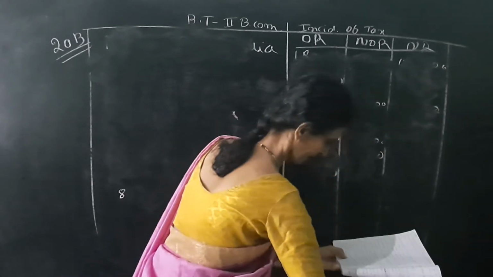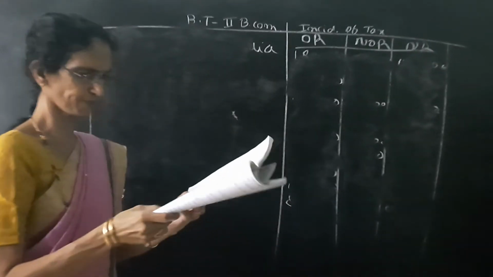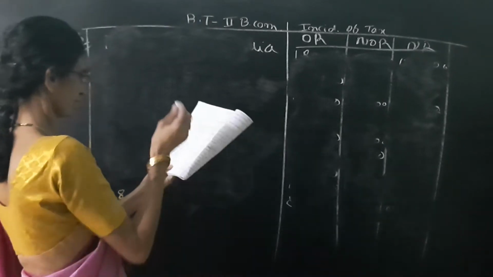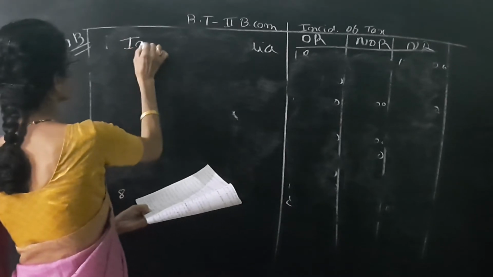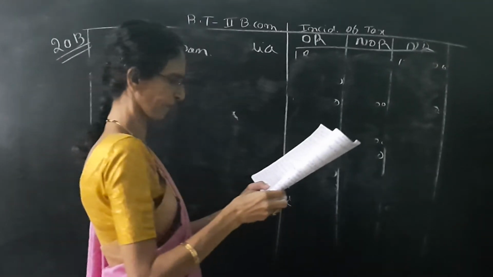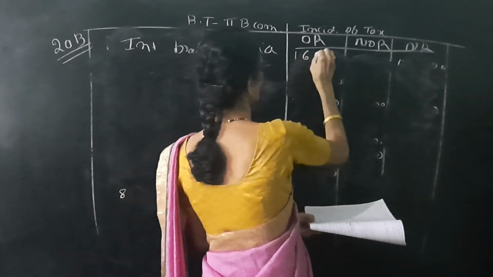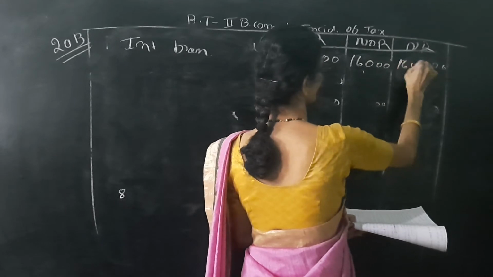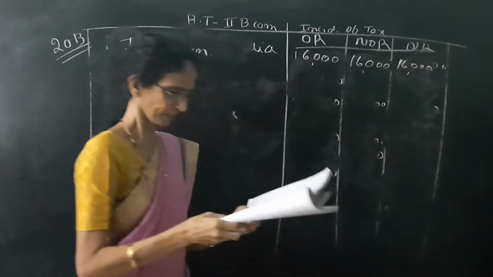Next item is interest on deposit with Pune branch of Royal British Bank. So interest on Pune branch, it is not given where we received. So the amount, three columns yes, yes, yes. 16,000, 16,000, 16,000.